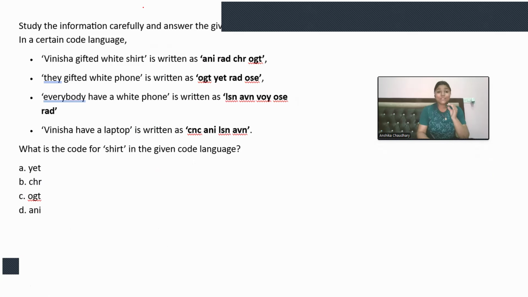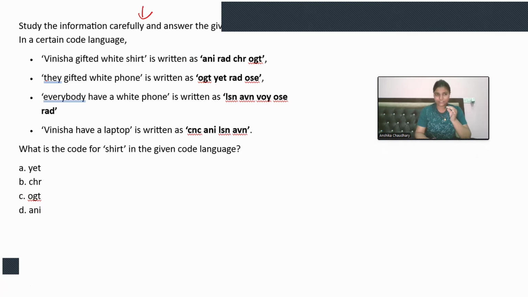Now this particular type of question is again from coding decoding, and it is a really important subtopic. It is also very easy once you get the idea. Now, study the information carefully and answer the given question in a certain language.